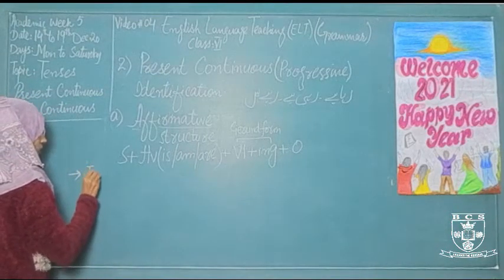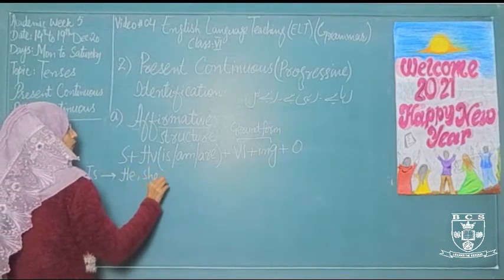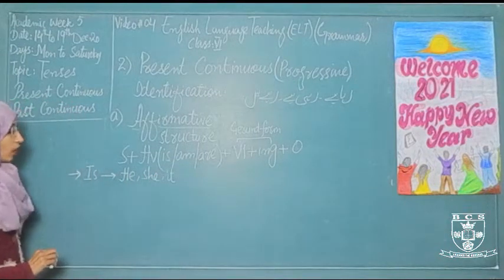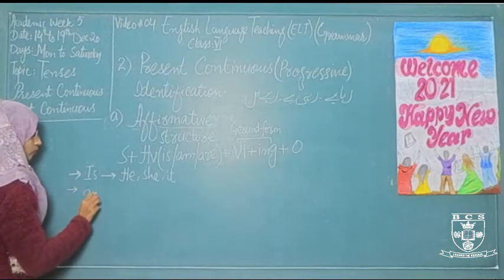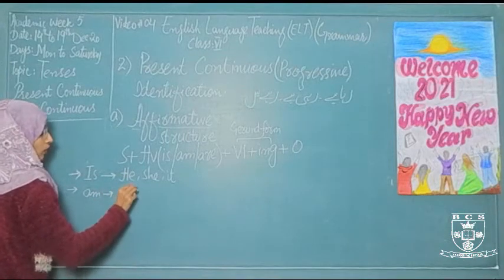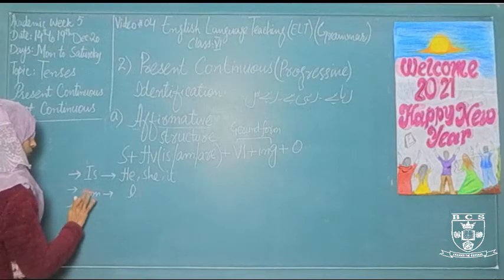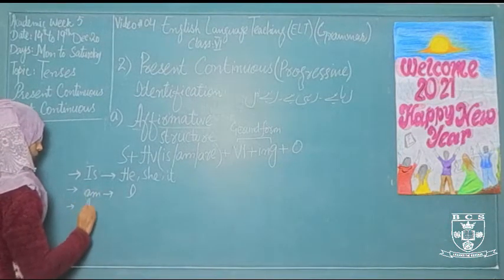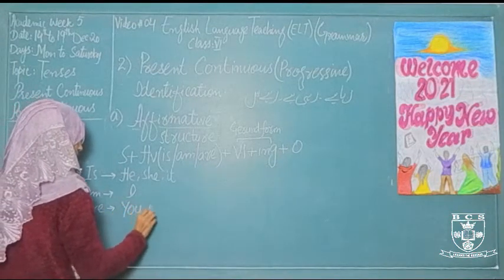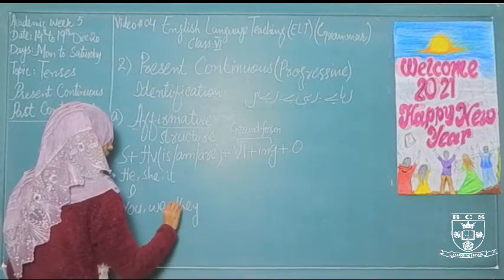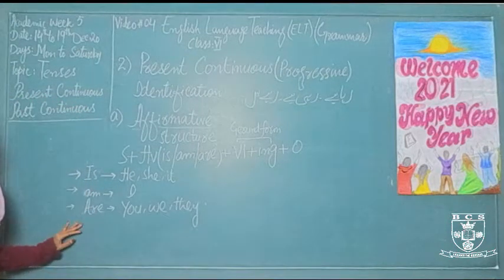First is. We use is for he, she, it, and any singular noun. Then am, we use only with I. Now the last is are. We use are for you, we, they, or any plural noun. We use the are as a helping verb.